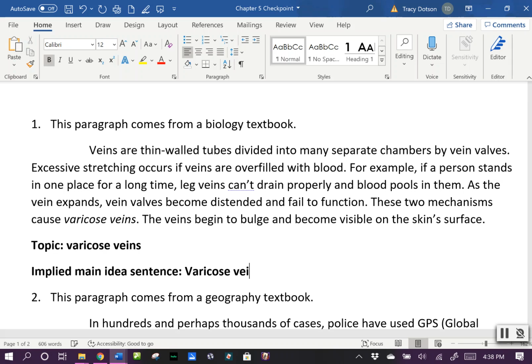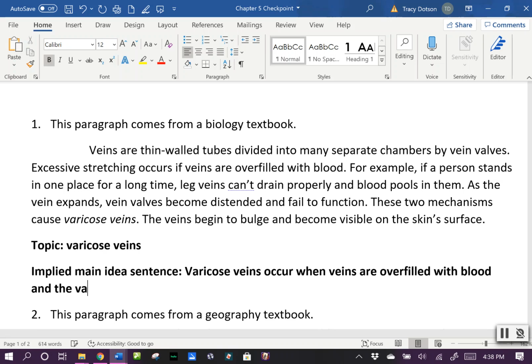So varicose veins occur when veins are overfilled with blood and the valves fail to function. Okay? So that could be a good main idea sentence for this whole paragraph. Okay, so it's got our topic and then the most important points about that topic from the paragraph.